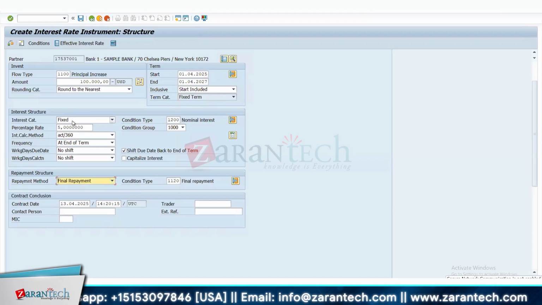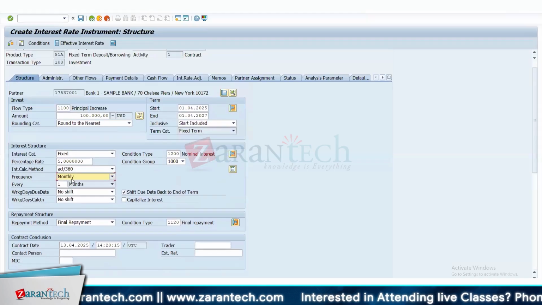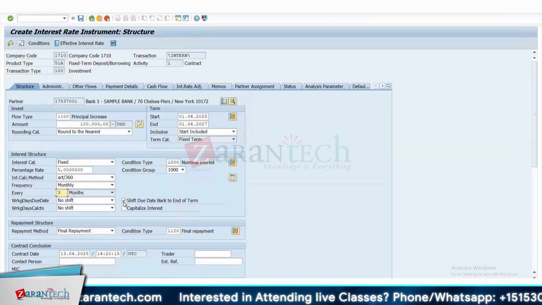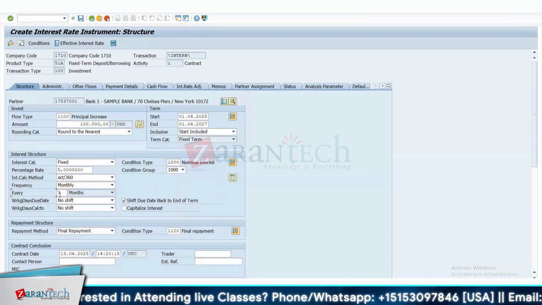And same goes for the interest. Here I've selected at the end of the term. That means principal and the interest will come together as a compounded interest. But you may choose to receive it on a monthly basis, or you can also choose quarterly. Like, I'll choose quarterly basis. That means I'll be receiving the interest every 3 months. So if it is quarterly basis, then frequency should be monthly here, and you should mention 3. That means every 3 months, that means every quarter, you will get the interest.